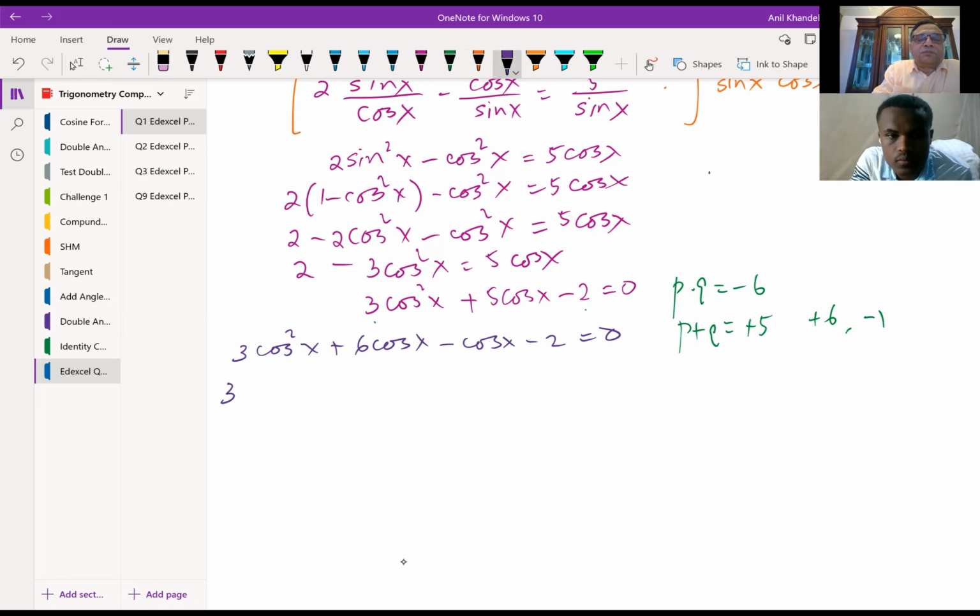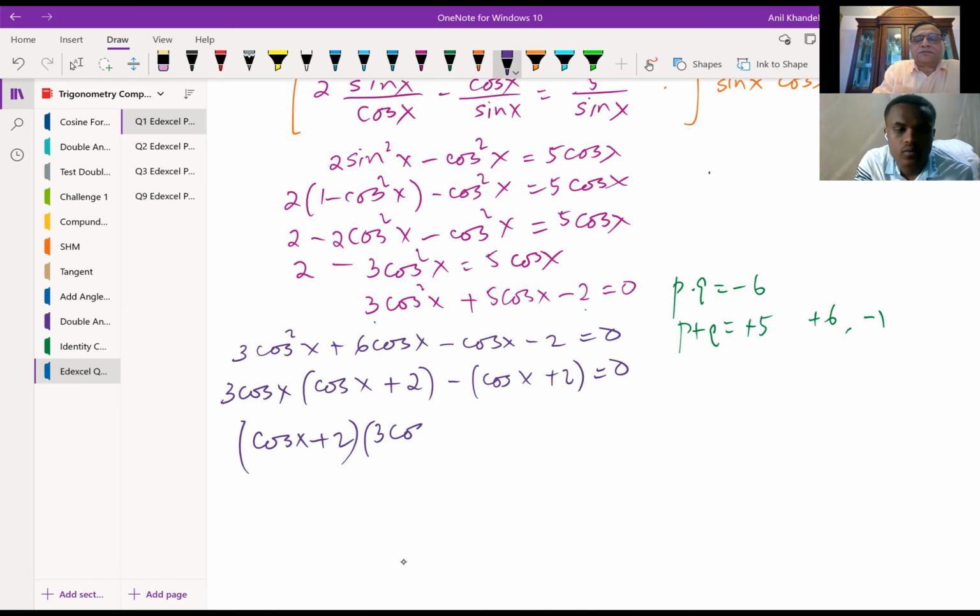3 cos x is common. So we're left with 3 cos x times cos x plus 2, minus 1 times cos x plus 2, equals 0. Now cos x plus 2 is common, right? And so we get 3 cos x minus 1 times cos x plus 2 equals 0. Very good question. Do you see that? Very beautifully designed question. It is not a straightforward question. You have to apply many concepts learned.